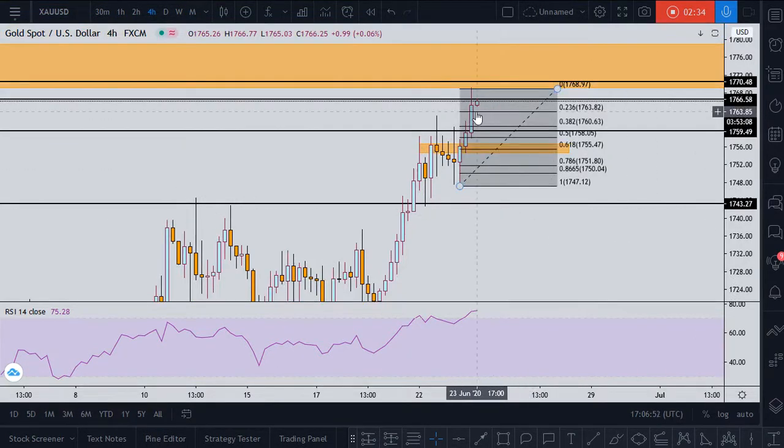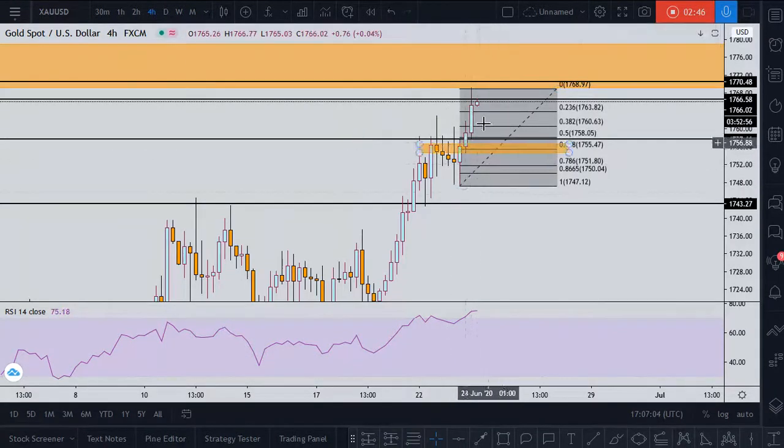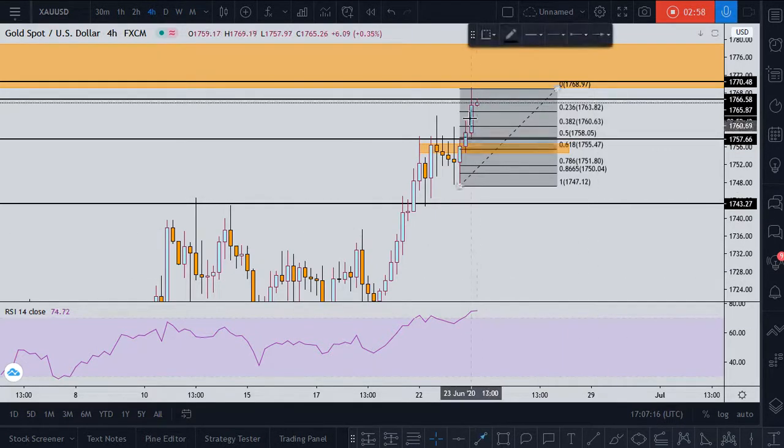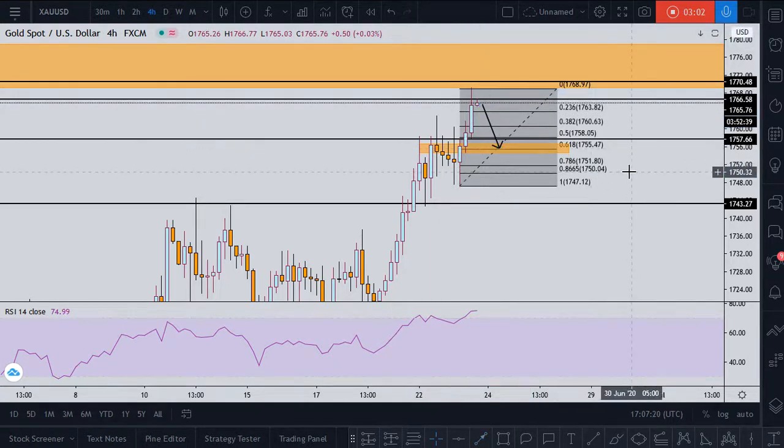This would be a very good sell in terms of risk to reward on a day trade setup, because gold created a resistance at the lower time frame, and we look for the sell option according to the lower time frame confirmation candle for better risk to reward. So we expect that gold respects this area and goes all the way bearish and hits our target. So we look for the sell option on the lower time frame as per day setup for better risk to reward. So this is all we have for this pair. We look for the sell option and target this area on a day trade setup.